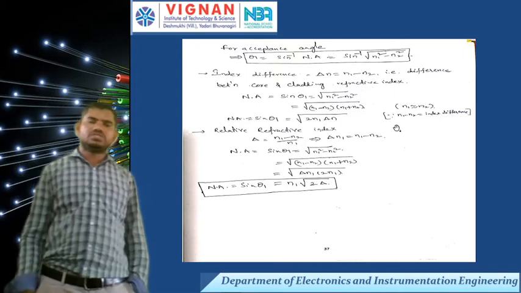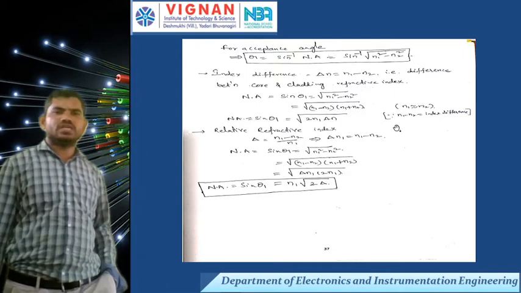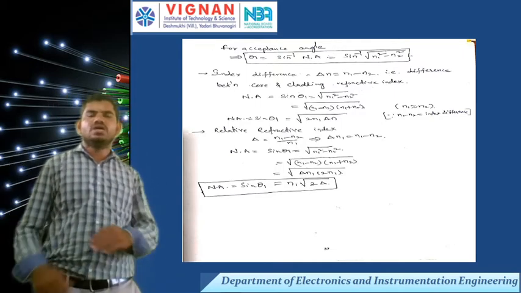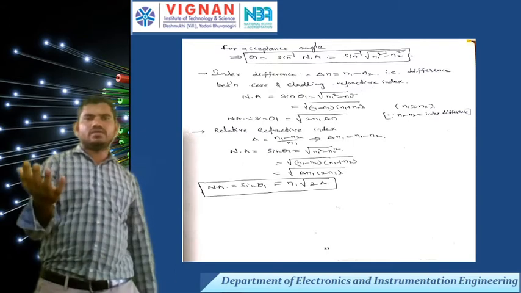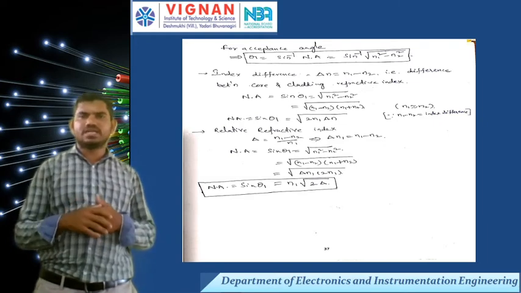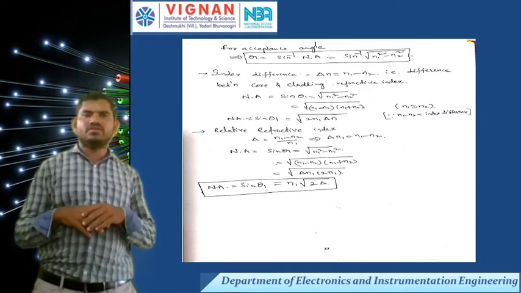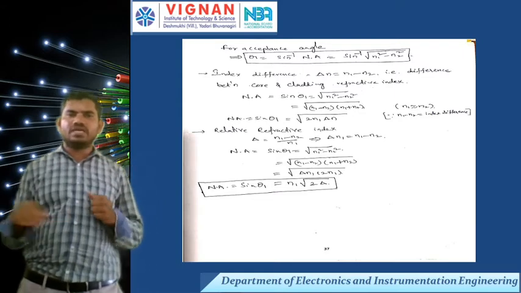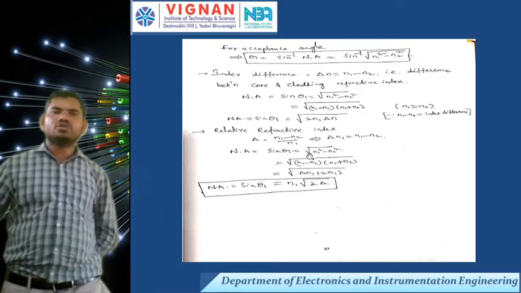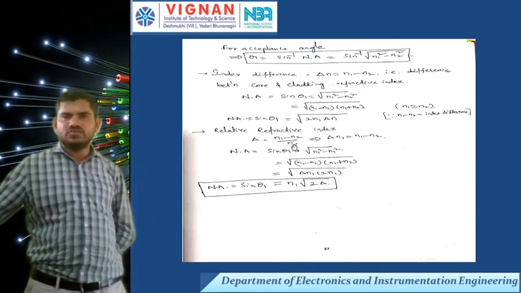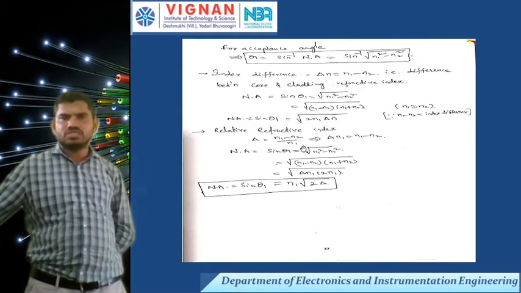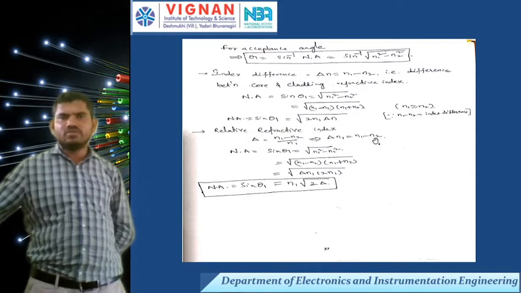Next, relative refractive index. What is relative refractive index? Now I want to compare one ray's refractive index with other incident rays. That is nothing but relative refractive index. The relative refractive index is delta, that is equal to n1 minus n2 by n1. This is the formula. Here I am comparing this difference with the n1 refractive index, where delta n is equal to n1 minus n2.